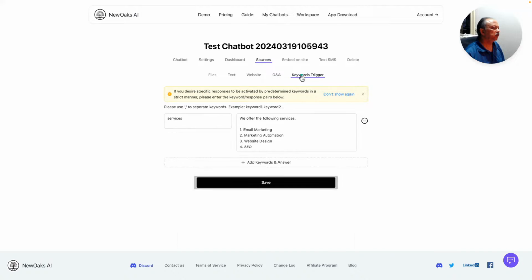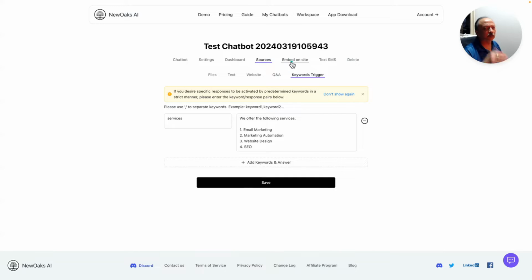Now the last one here, I'm not sure, about a month ago when I logged in for the first time, I'm not sure if it was there, but this is something new, and I think it's neat, because in the chatbot, I can just type services. So if somebody types services, they don't have to ask anything, and it will just come back with this response. And I'll show you in a bit right here. I could show you on my website too, so maybe I'll show you that.